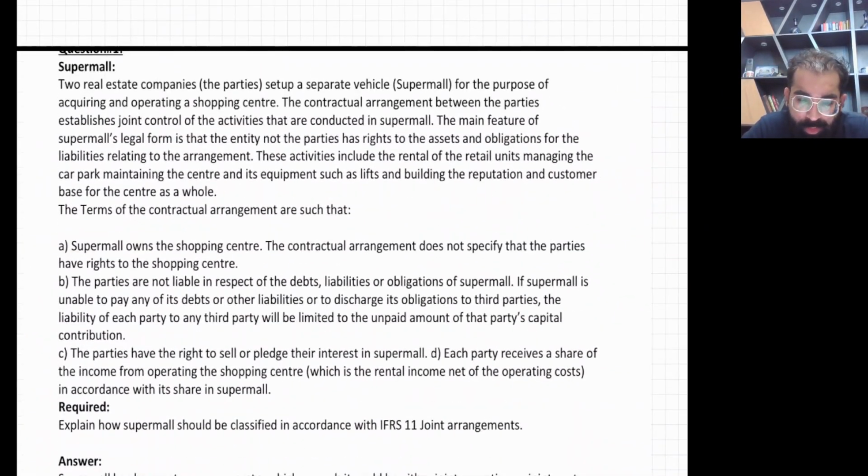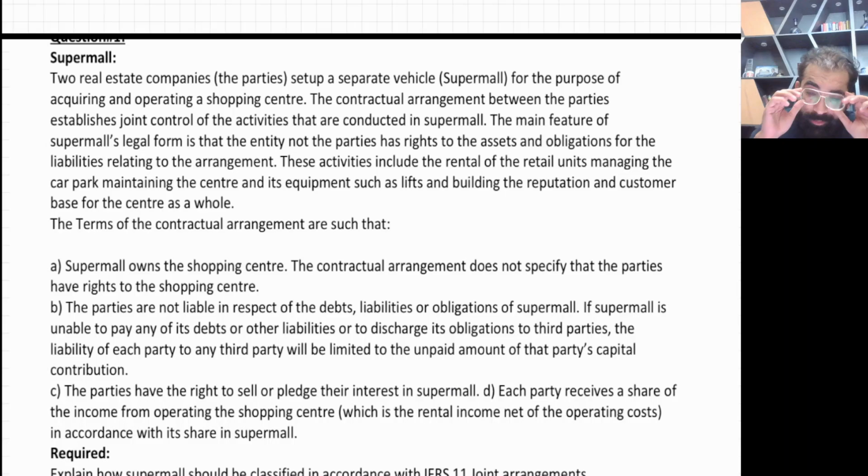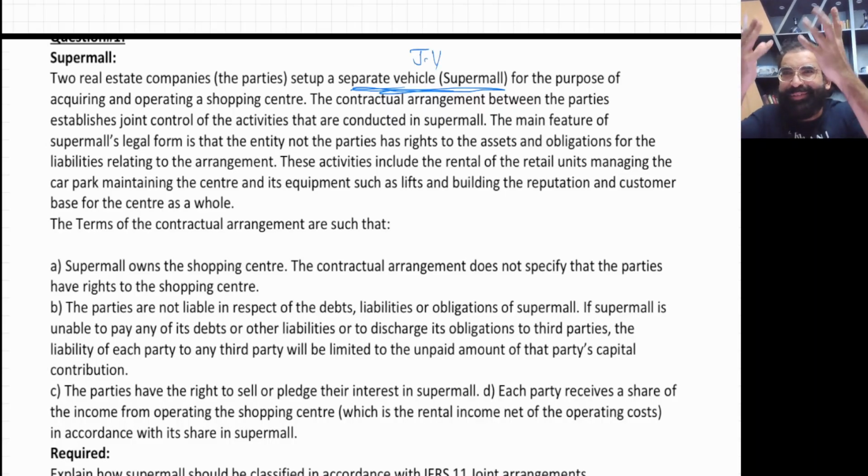Okay. Now I'm going to discuss a small question. This question is also present in the IFRS official book, and this is also in your study text as well. Two real estate companies set up a separate vehicle, Super Mall. So the first hint is for JV, joint venture. They created a separate vehicle. See, we just studied.